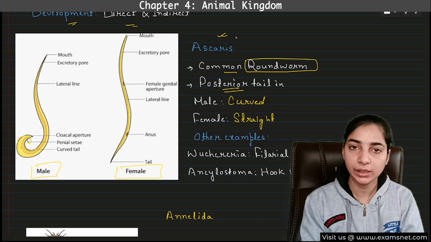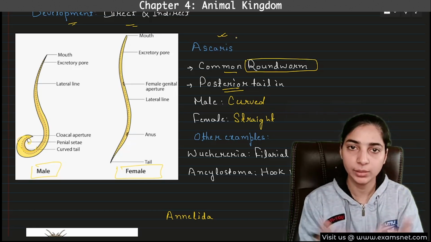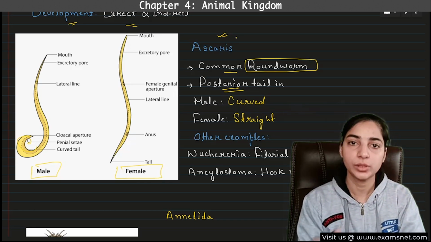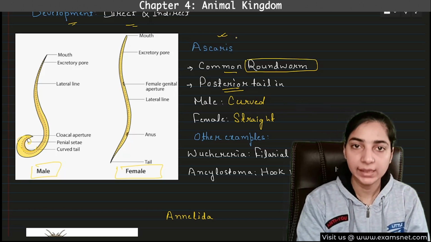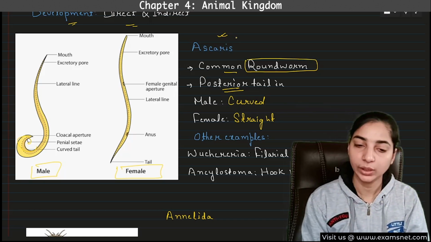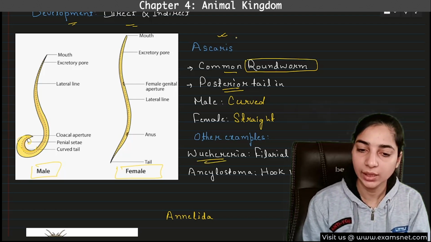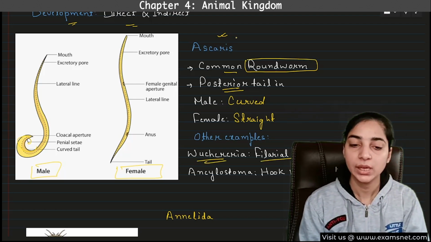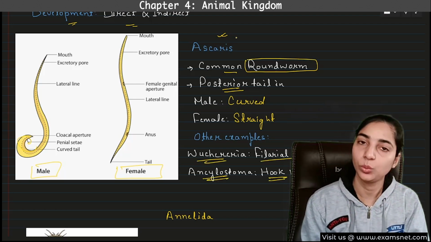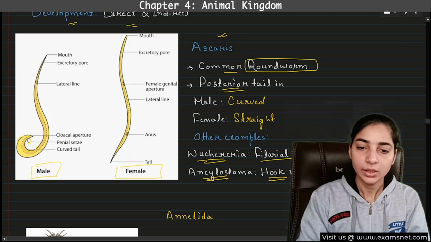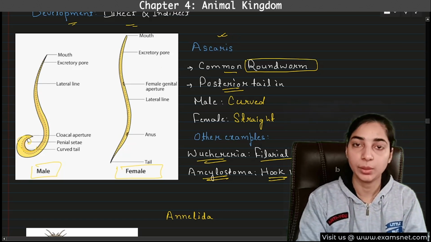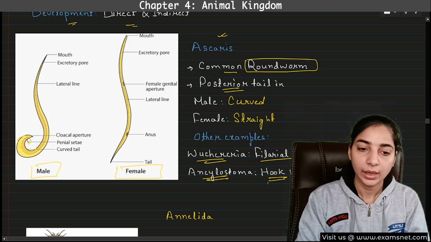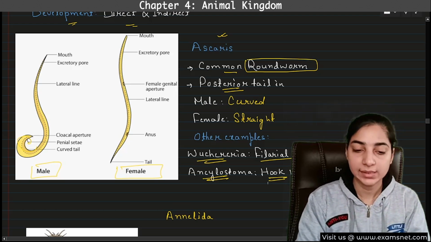First difference between male and female is that the male is shorter, female is longer. And the second is that the posterior tail in male is curved and the posterior tail in female is straight. Other examples are Wuchereria, that are known as filarial worms, and Ancylostoma, known as hookworms. Again, do not forget the examples. Just try to remember all the examples, and especially the ones which are mentioned in the NCERT.